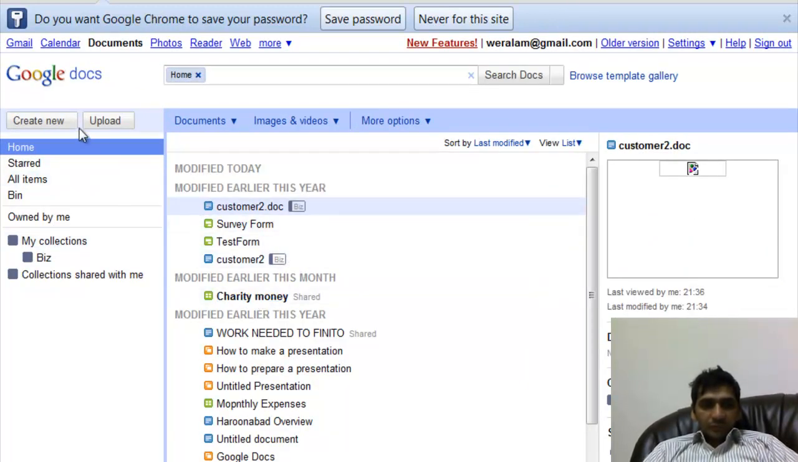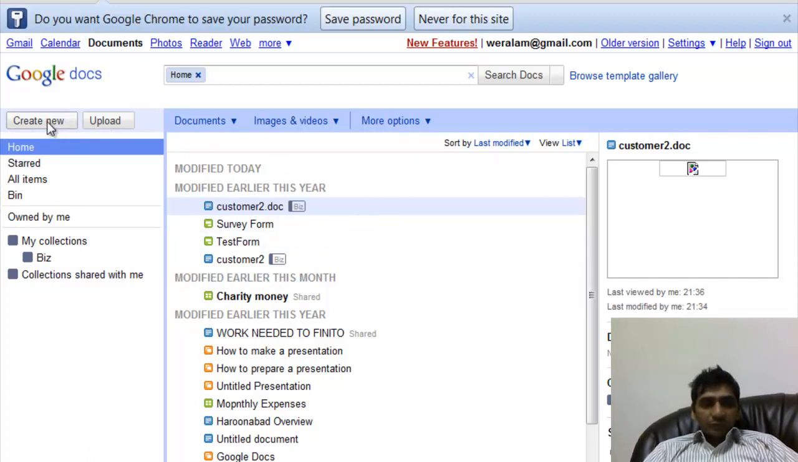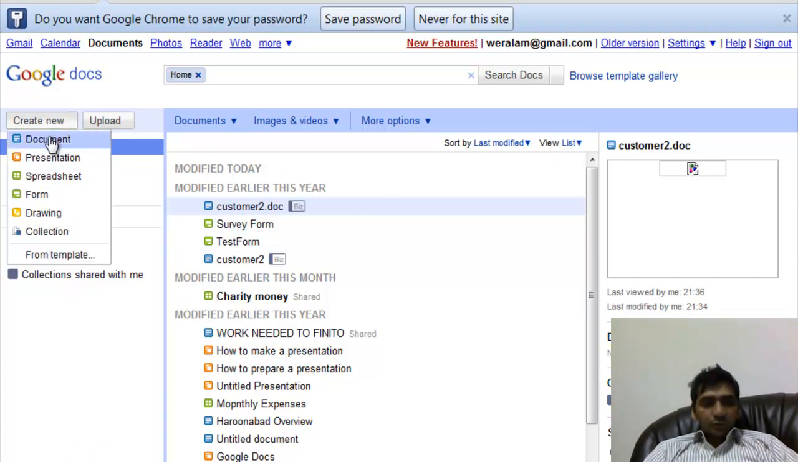So first of all, we can create different kinds of documents: a document, presentation, spreadsheet, form or drawing. Usually we deal with documents and spreadsheets most of the time. Presentation, form and drawing are rare, but we can create them. Presentation is when we are going to present some idea to someone, we write bullet points, graphs and images, and then we show the presentation and explain the idea behind it. Form we will talk about later.